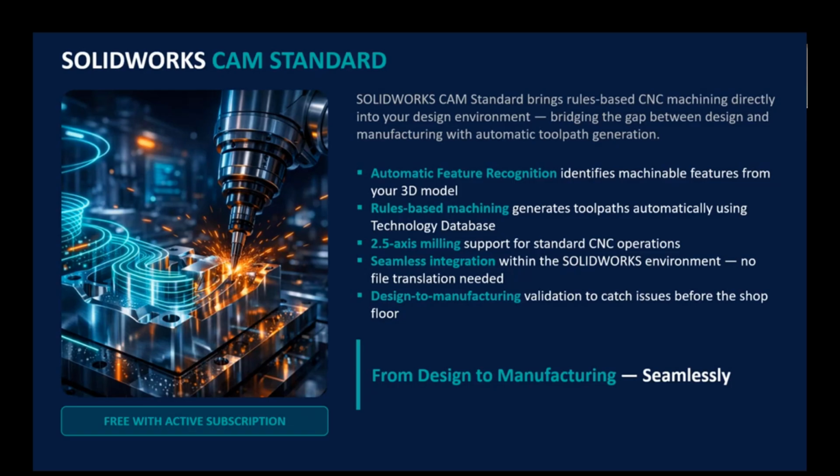It automatically saves programming time, right? And it also directly supports 2.5 axis milling for CNC operations. That is also a very good advantage. And it works directly inside SolidWorks with no file conversion. This is the most time saving. If you purchase any other software, a file conversion is needed. But without file conversion, you can just make a design, keep it in CAM Standard, and automatically you can do your manufacturing work. That's why I want to say one thing: from design to manufacturing, you can work seamlessly. This is a free tool you can avail with an active subscription. These are the advantages of CAM Standard.